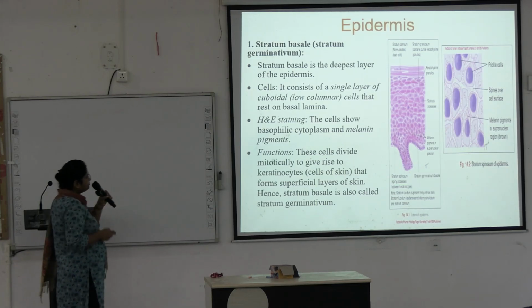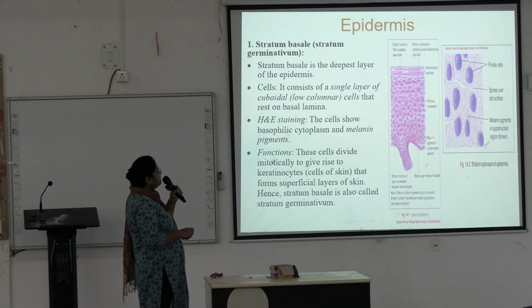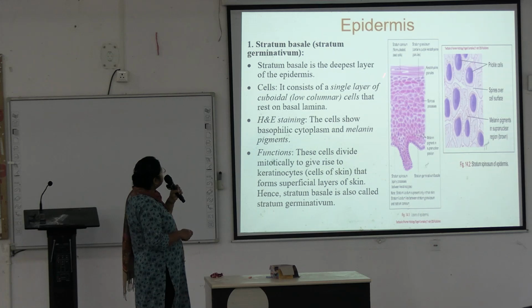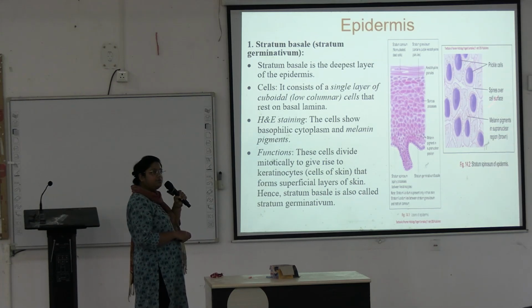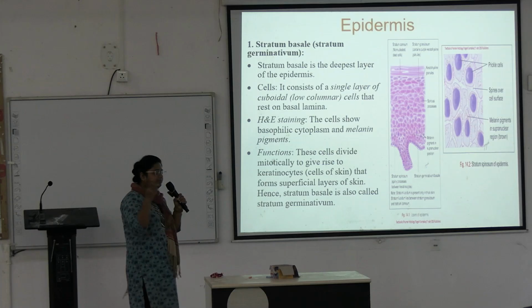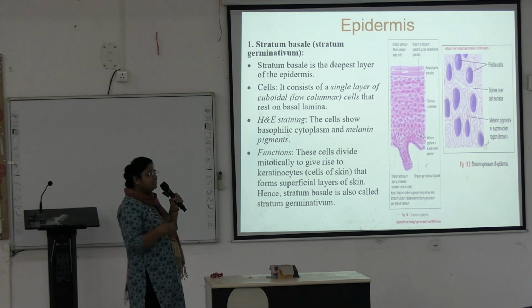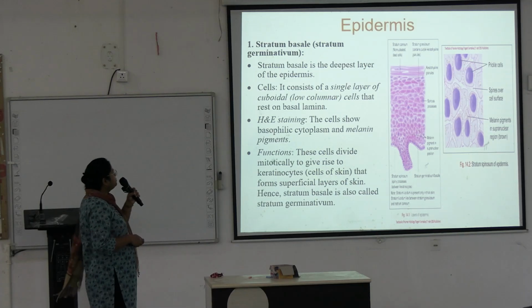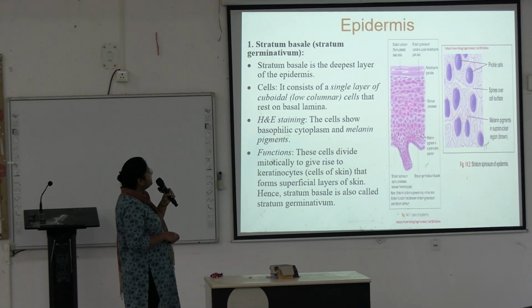See here, this is the basal layer, a single layer of cuboidal to low columnar cells. This is the basal layer, stratum basale or stratum germinativum. After that, this is stratum spinosum. Cells show spicules. During the preparation of the slide, these artifacts are formed, so that's why the name is given. Spinous processes are present, so stratum spinosum.